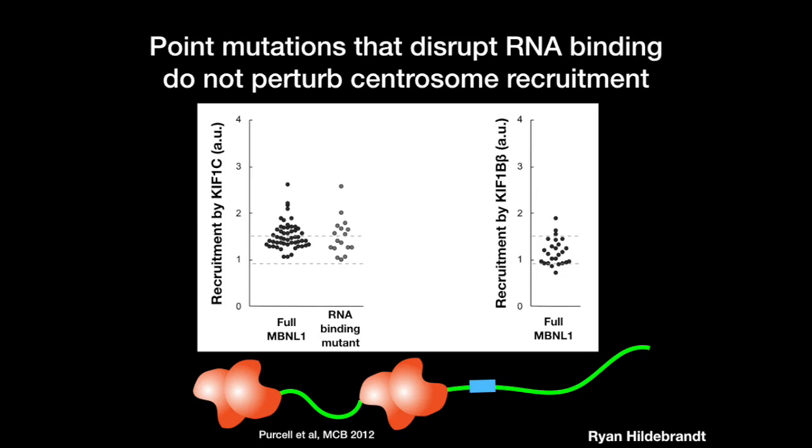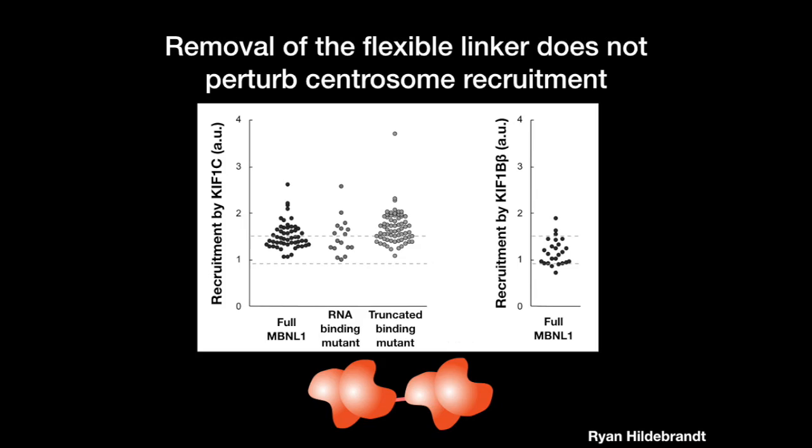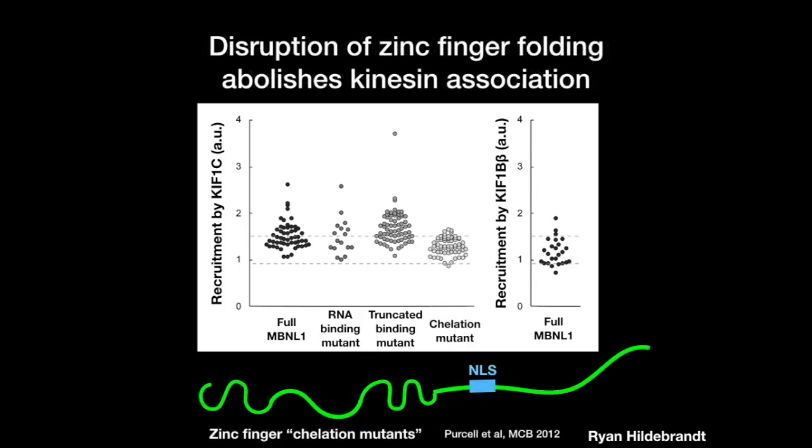But upon introduction of these particular RNA binding mutations, the association was preserved. We then decided to remove the unstructured linker between the zinc fingers as well as the C-terminal tail, and to our surprise, we still could not eliminate kinesin association. We then turned to a different kind of mutation that Andy Berglund found, in which the ability of the zinc fingers to chelate zinc was abolished. These chelation mutants then showed an inability of muscleblind to be recruited to the centrosome by KIF1C. These results suggest that the zinc fingers, in a non-RNA binding dependent manner, are what are required to associate with kinesin tails. We still don't know whether this is a direct or indirect interaction, and we're pursuing that question in future studies.